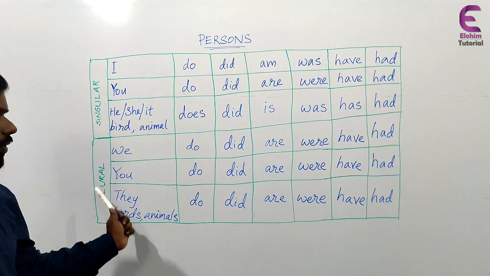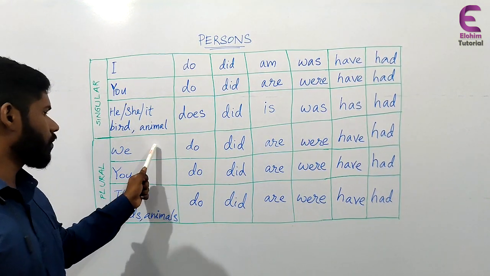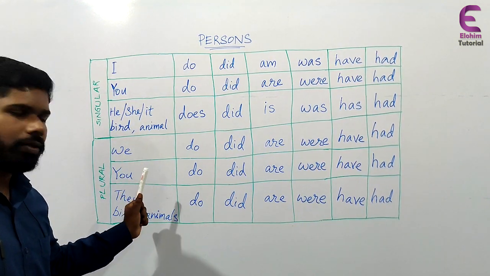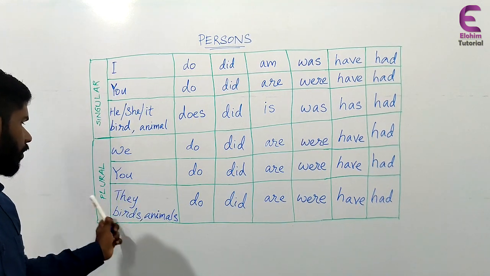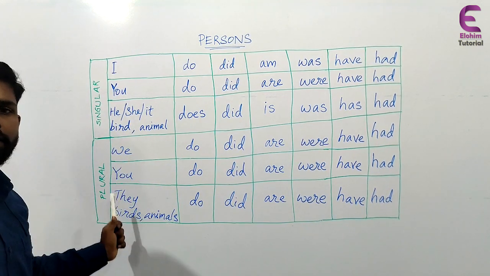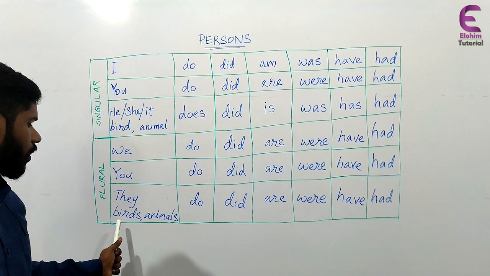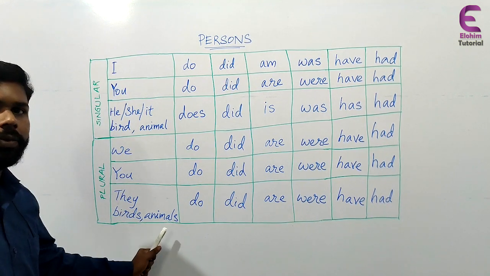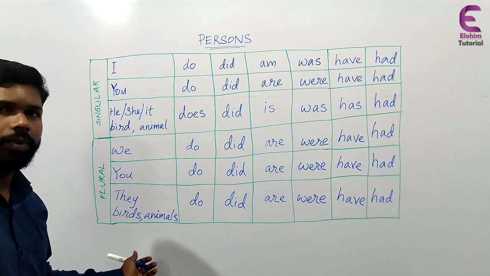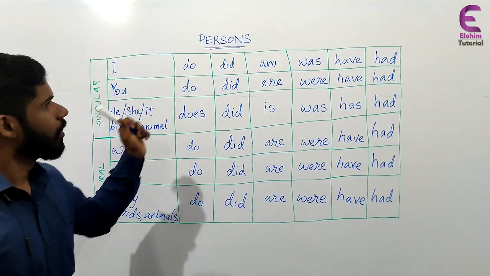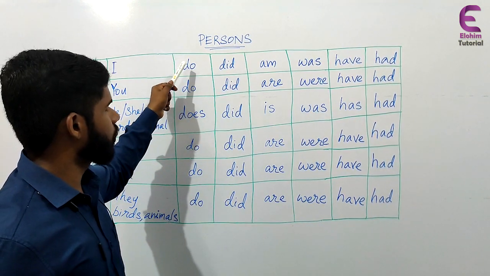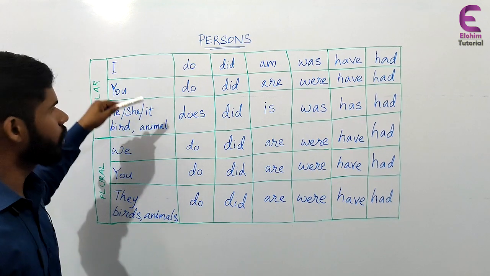Then we learned about the plural form of these persons: first person we, second person you, and third person they, or any plural form of the names of a person, place, animals or any other things.